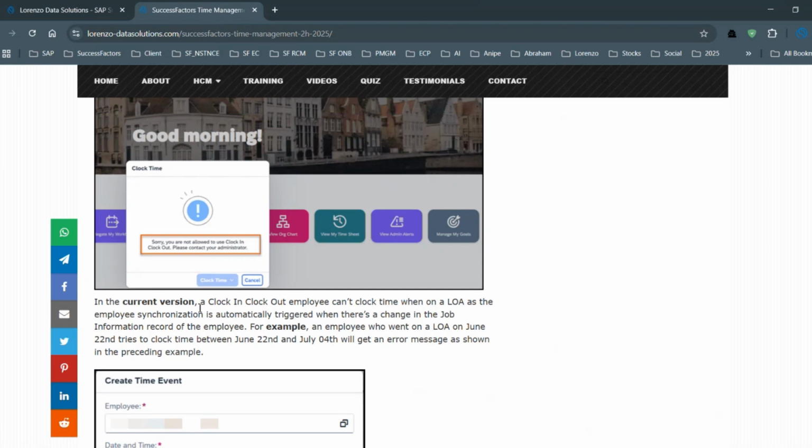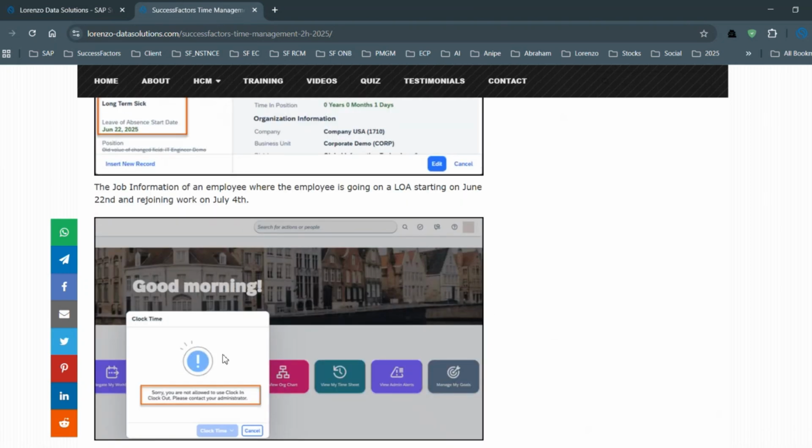That's why you can see in the current version, employees can't clock in when they are on leave. So now the system automatically synchronizes and triggers the record changes in time tracking. For example, if an employee went on LOA on June 22nd and tries to clock in after the 22nd of June, the system will immediately show the message as here. This is the latest one.